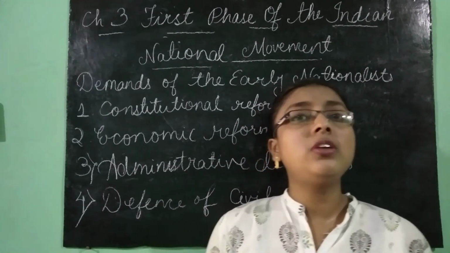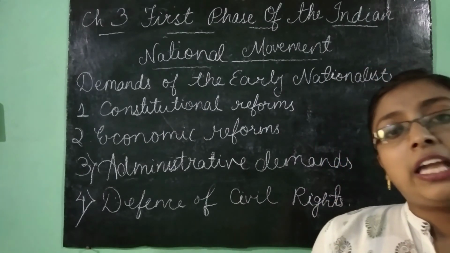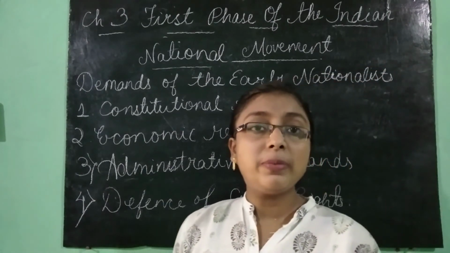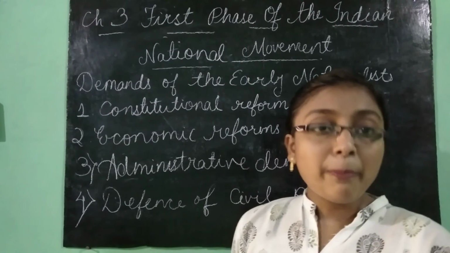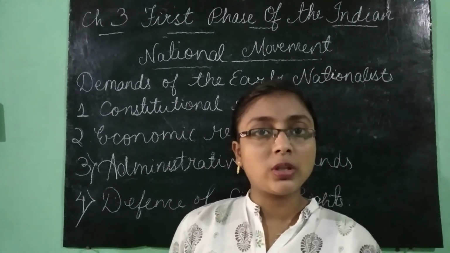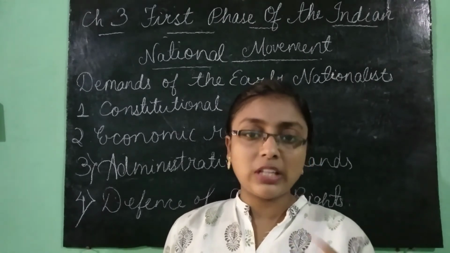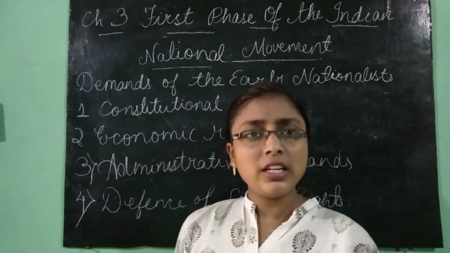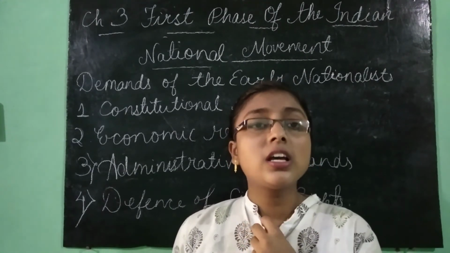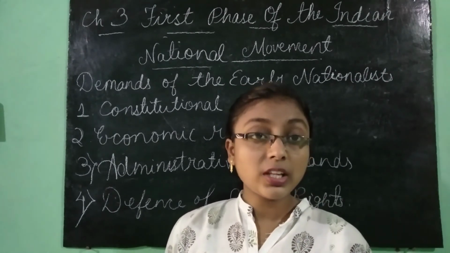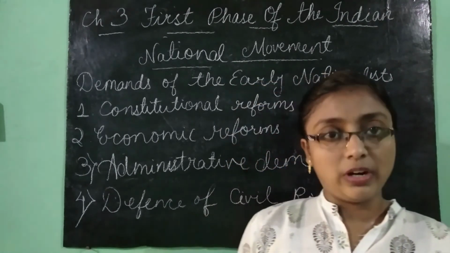Because if the press would not be allowed to print the actual truth, the happenings that are going on, then it's not possible that the Indians will know the happenings around the world, isn't it?